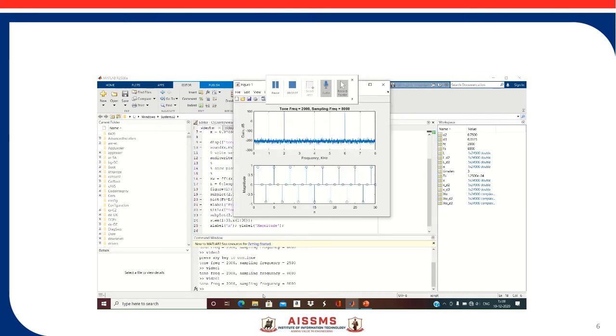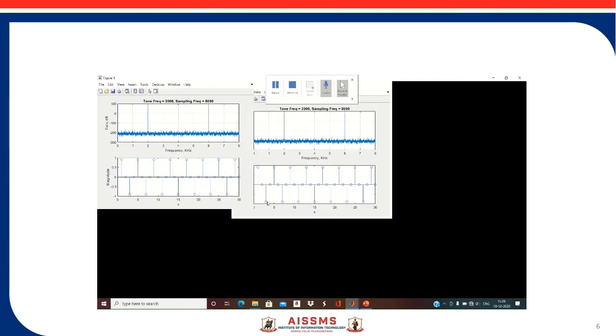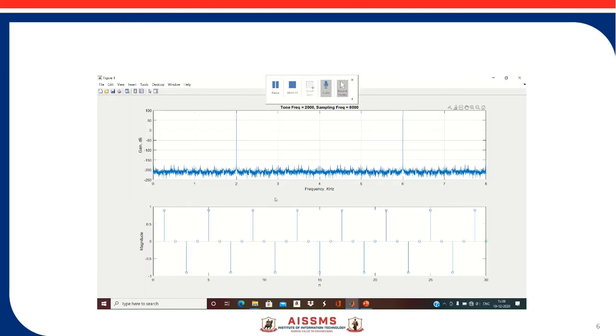So as you see in the command window, the tone frequency 2000, that is 2 kilohertz, and sampling frequency 8 kilohertz is displayed. And this is a frequency component plot, that is frequency domain plot. If you see, the two components are observed in the frequency domain plot, that is 2 kilohertz signal and 6 kilohertz signal.